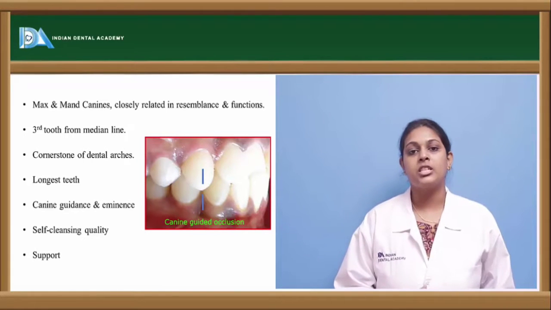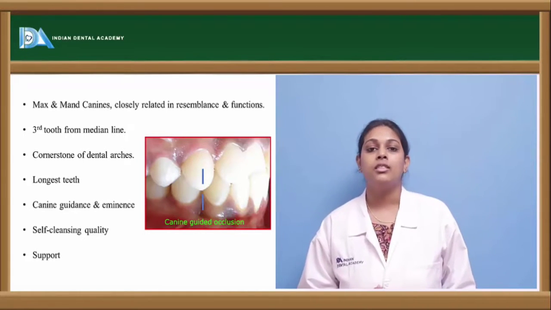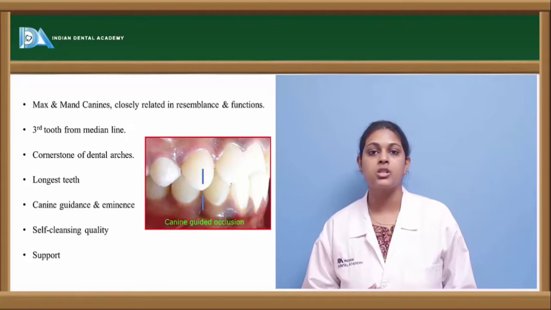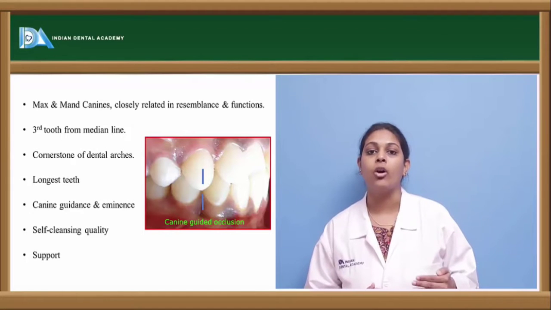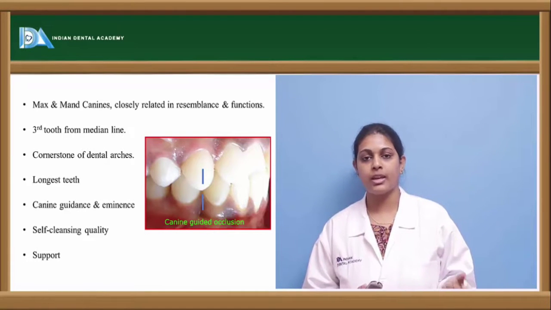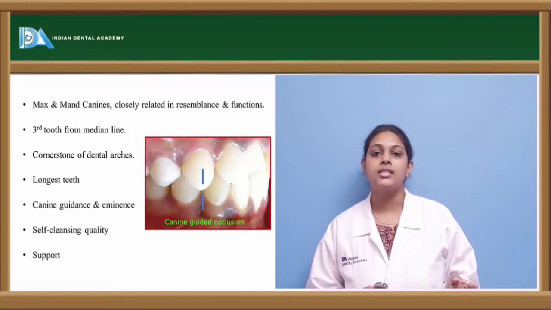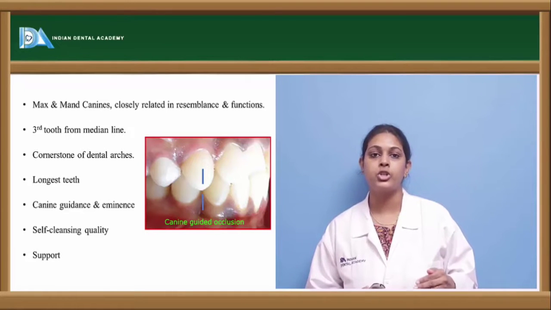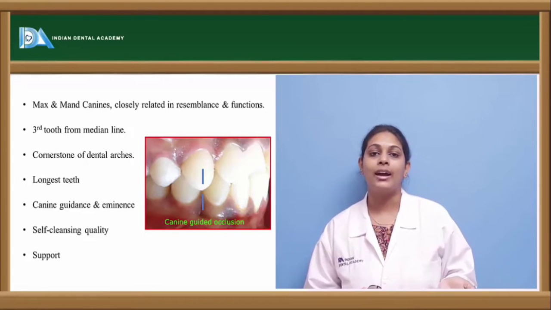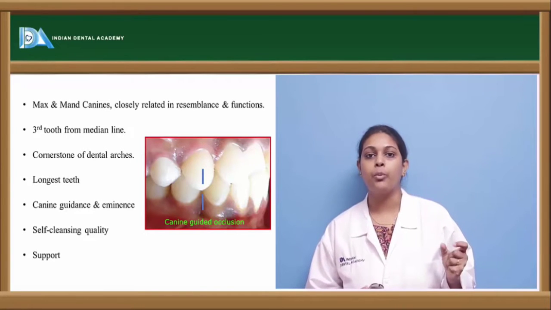The major function of the canines is that they form a canine guidance because of the form and position of the teeth. They also provide anchorage since they are placed deeply within the bone, with cervical portions over the roots.